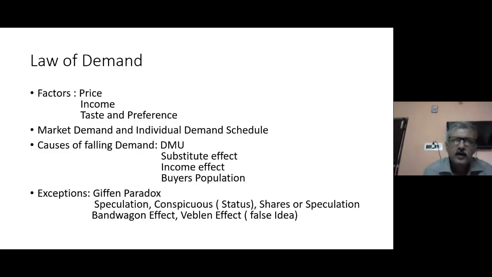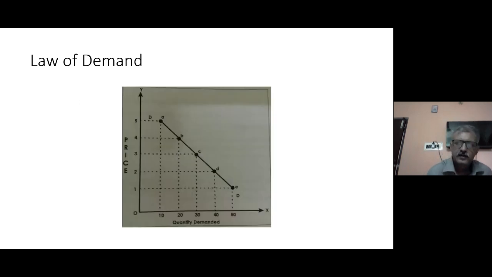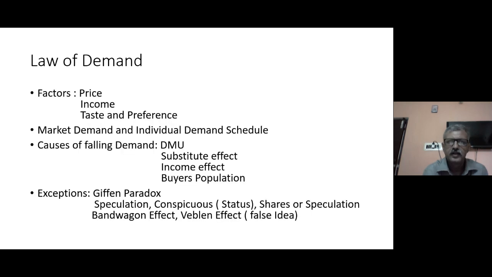Let's understand what factors are responsible for the curve sloping downwards. The first and the most important factor is the price of the commodity, the second is the income of the population, and the third is the taste and preference of the consumer.